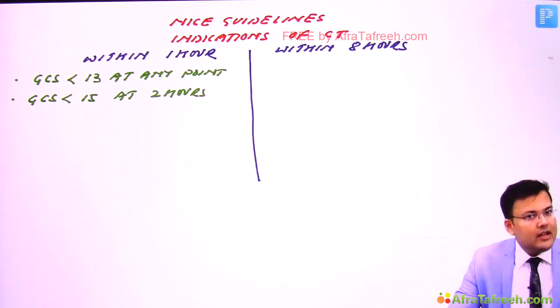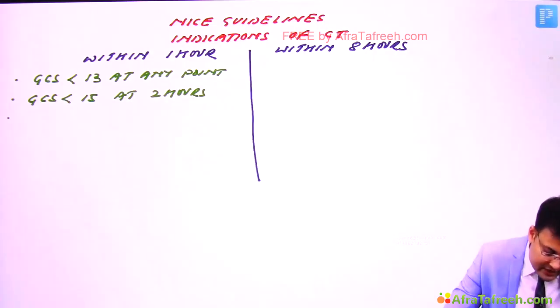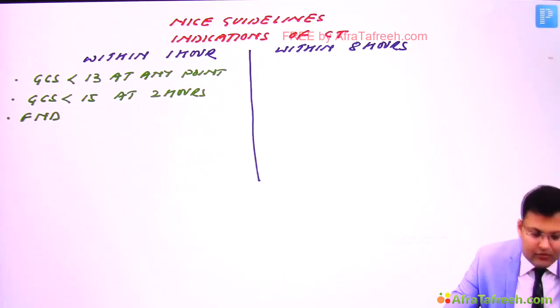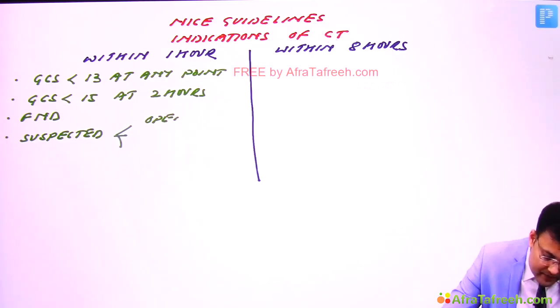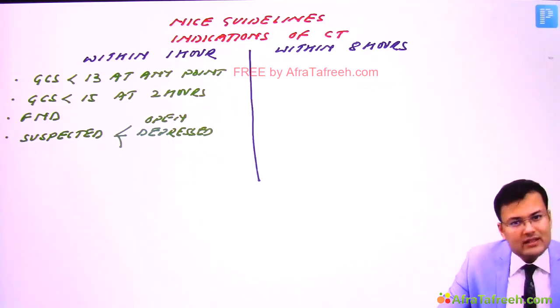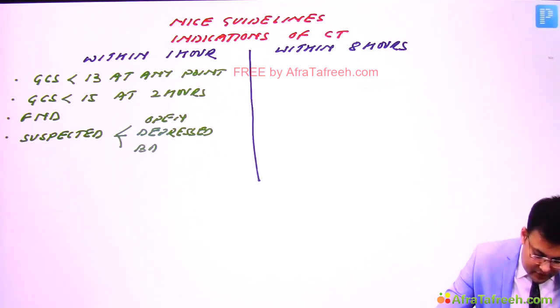Clear? If the patient is having focal neurological deficit, in that case also we have to go. And sometimes the patients are having suspected open, depressed, or basal skull fracture.